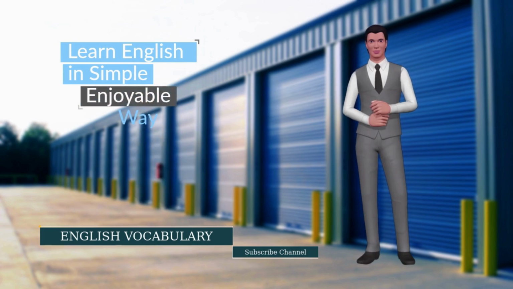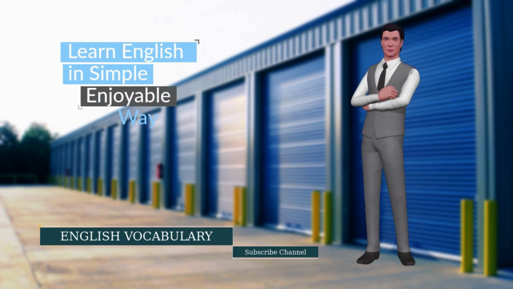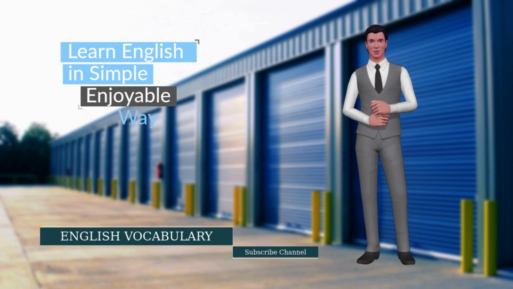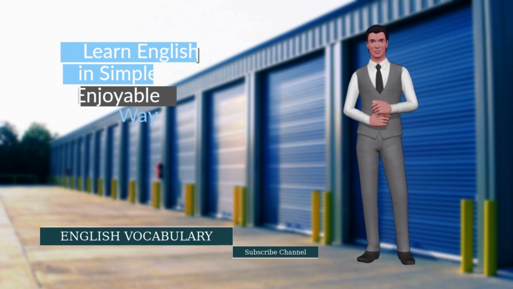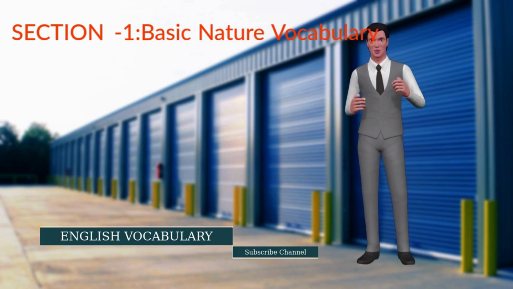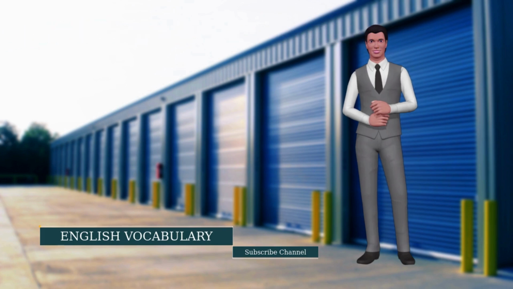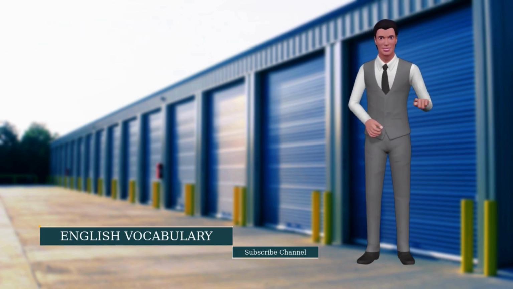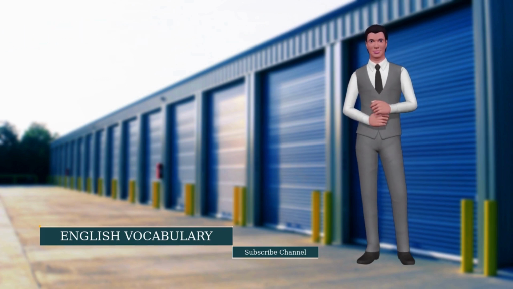Let's explore the world of nature through words. Section 1. Basic Nature Vocabulary. 1. Mountain. Meaning, a very high area of land. Example, we went hiking in the mountains last summer. 2. Forest. Meaning, a large area full of trees. Example, the forest is home to many animals.